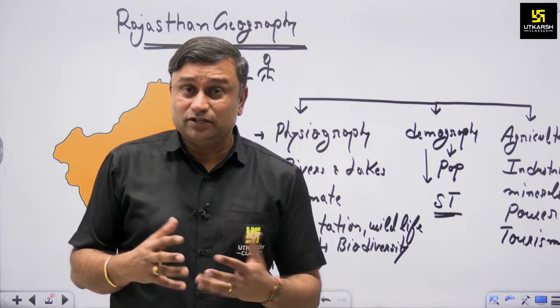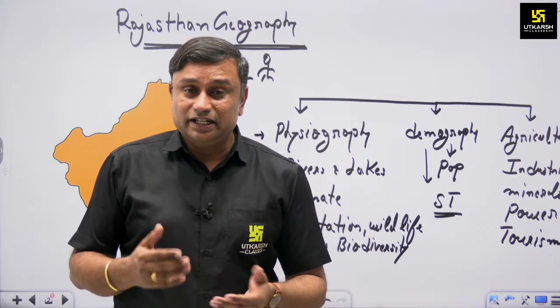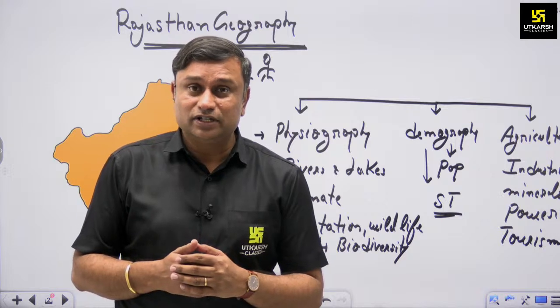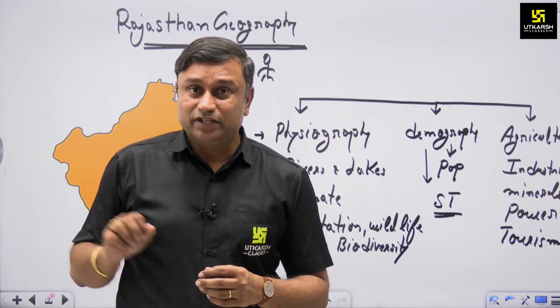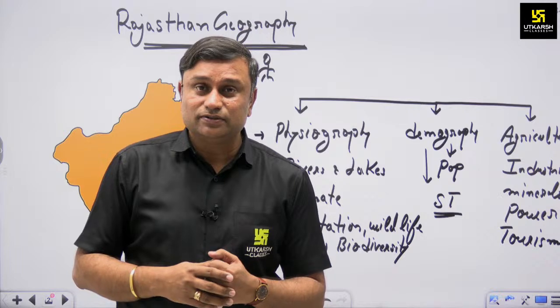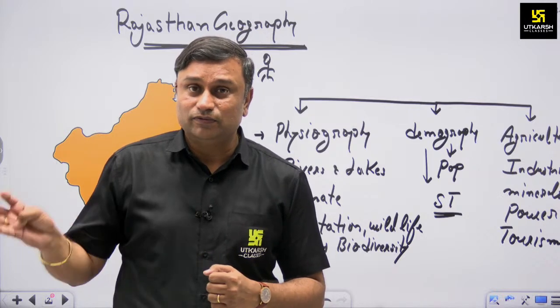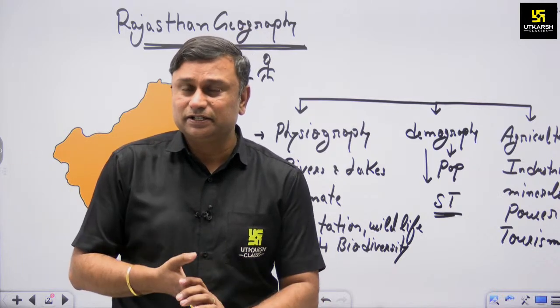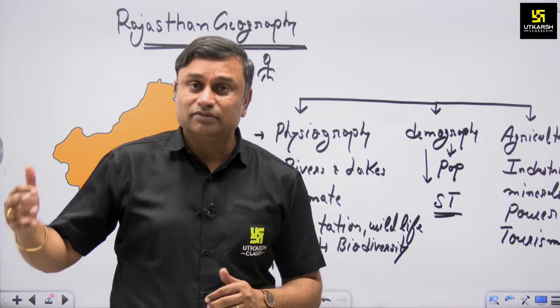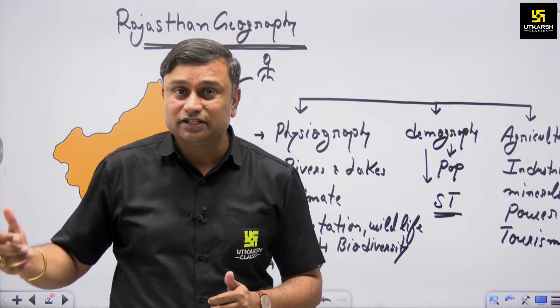As an administrative person, firstly you should know about the homeland. भाई अपना घर कैसा होता है, we should know about it. And to know about our homeland, we have to learn about the physical aspect. We have to learn about the availability of natural resources in our state in the form of water, specifically rivers and lakes.